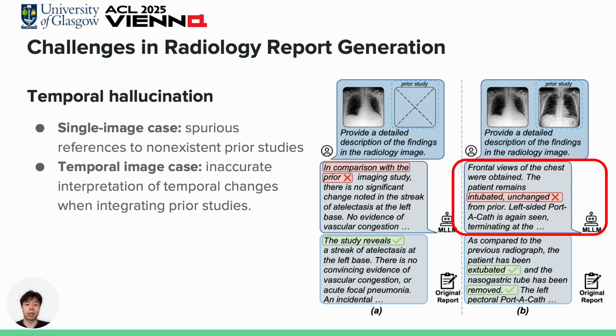Another one is the temporal images case. Now we actually have the prior image, but the model misinterprets the temporal changes. The model states the patient is unchanged, but in reality, the ground truth report says the totally opposite. This type of error can be dangerous in a clinical setting, and fixing this issue is what Libra aims to do. And why does it happen?